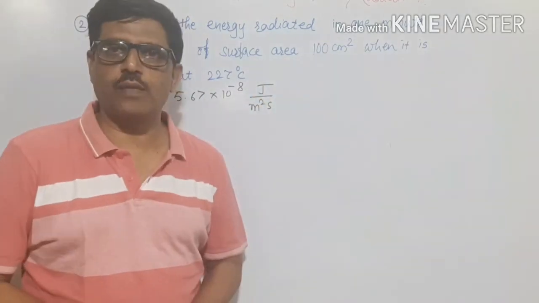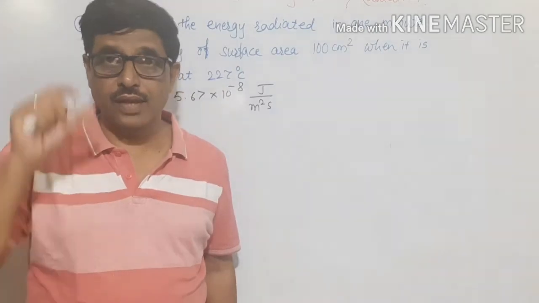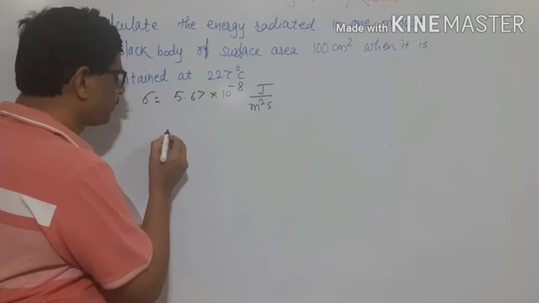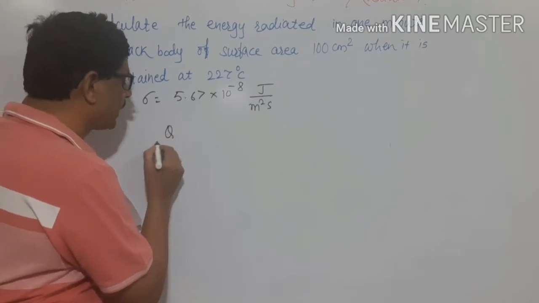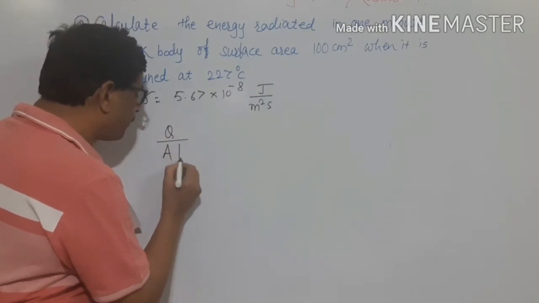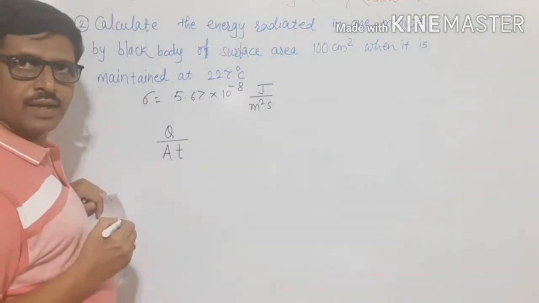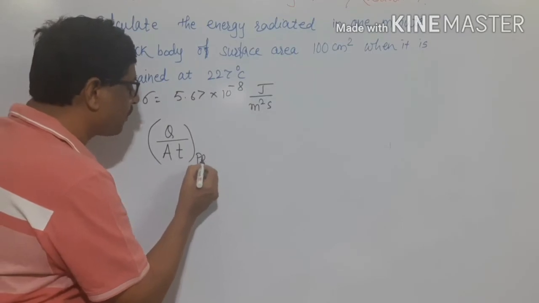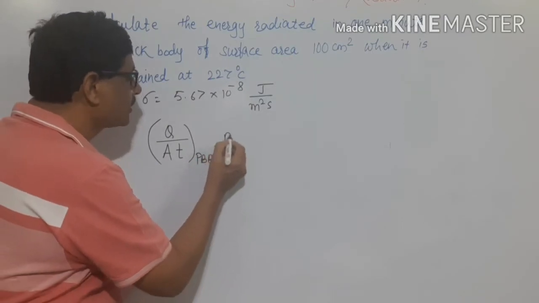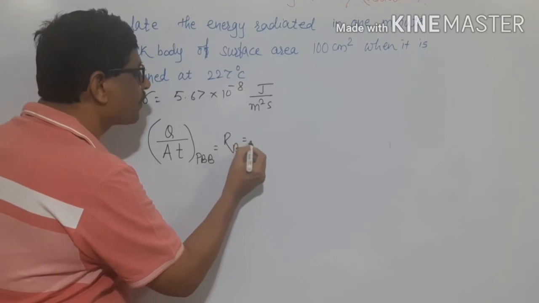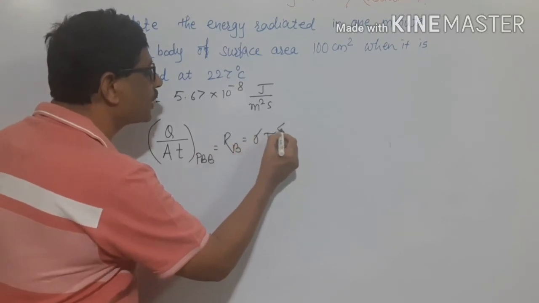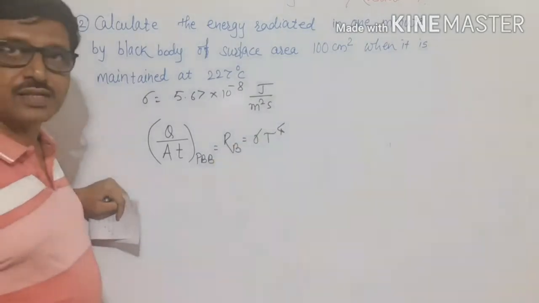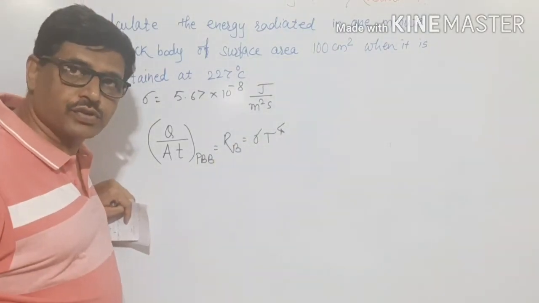This numerical is obviously based on Stefan's law of radiation. According to Stefan's law of radiation, the quantity of radiant heat emitted per unit area per unit time by a perfectly black body is directly proportional to the fourth power of absolute temperature, and therefore it is equal to sigma T to the power of 4, where sigma is Stefan's constant.